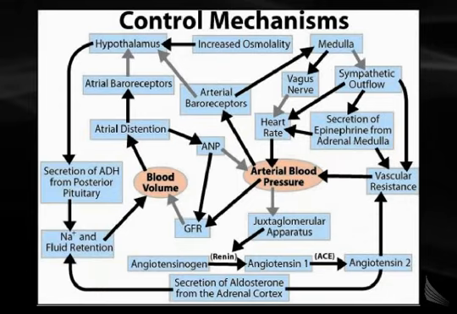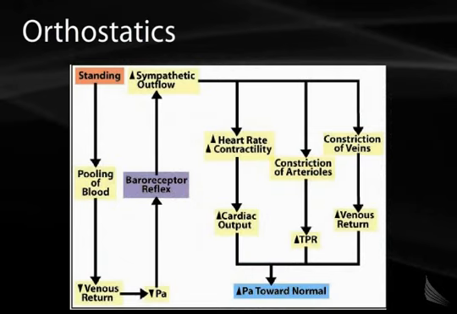This diagram is meant to show that the control of arterial blood pressure and blood volume is very complicated. However, if you break down these different systems, you can see that individually they're not so complicated. Here's a common system that we see in patients, especially those that are elderly.